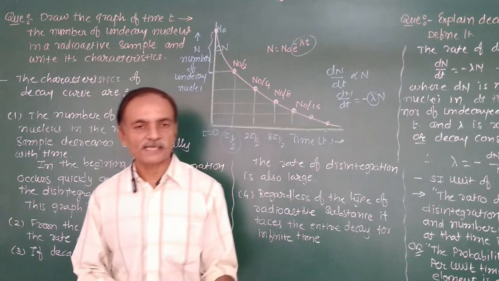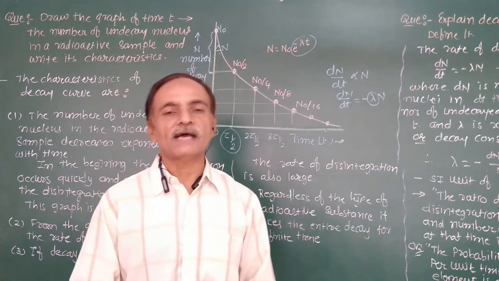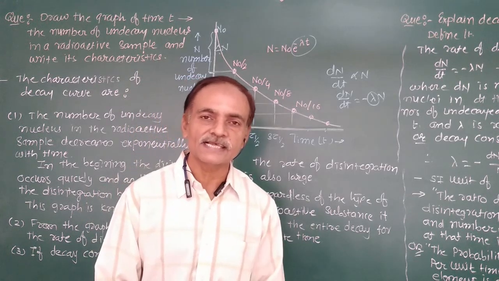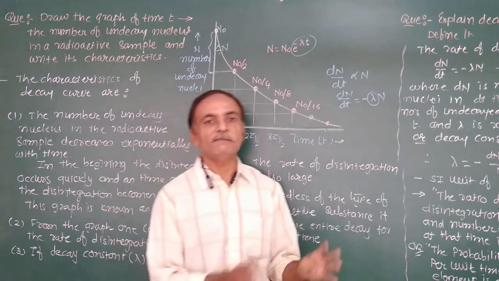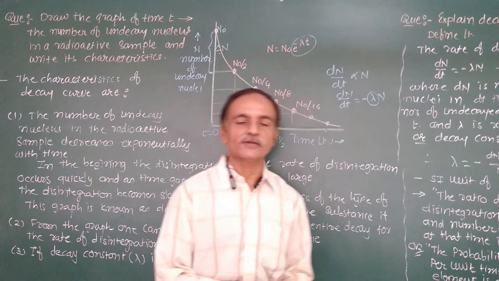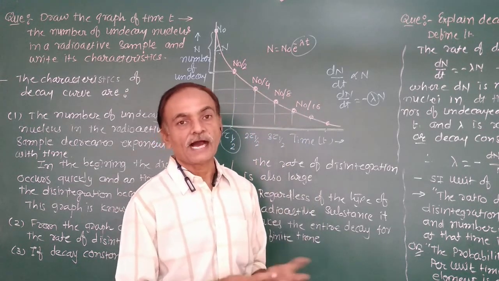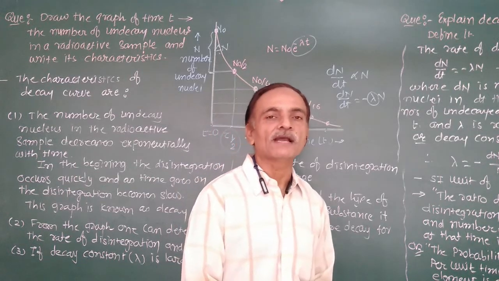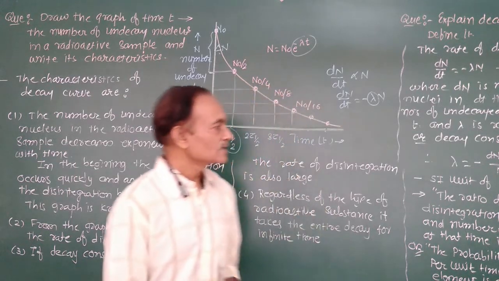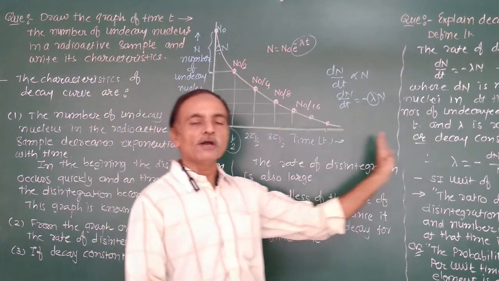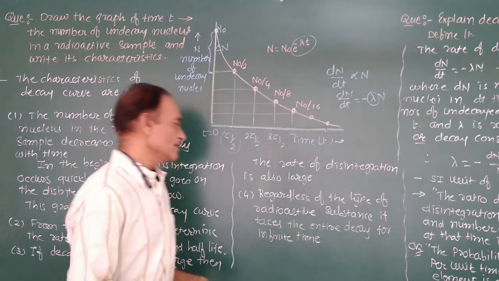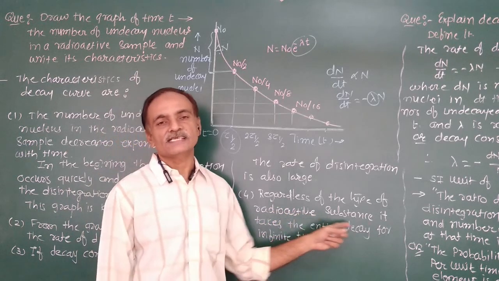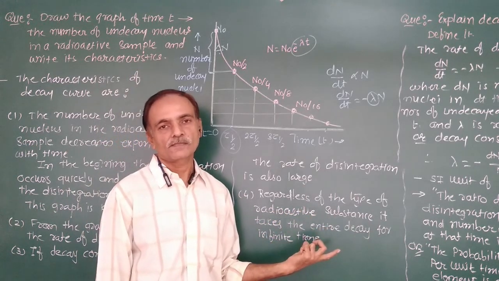Initially, when the substance is very active, alpha particles are emitted. After that, as the activity decreases, it emits beta particles, either electrons or positrons. And after that, it emits energy in the form of gamma rays. So for infinite time, the rate of disintegration is continuous and does not stop.